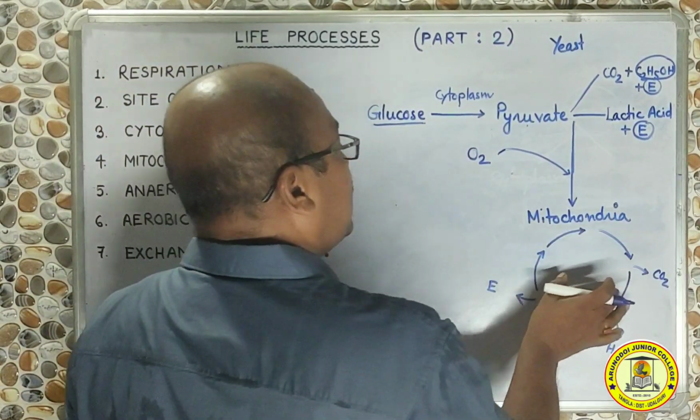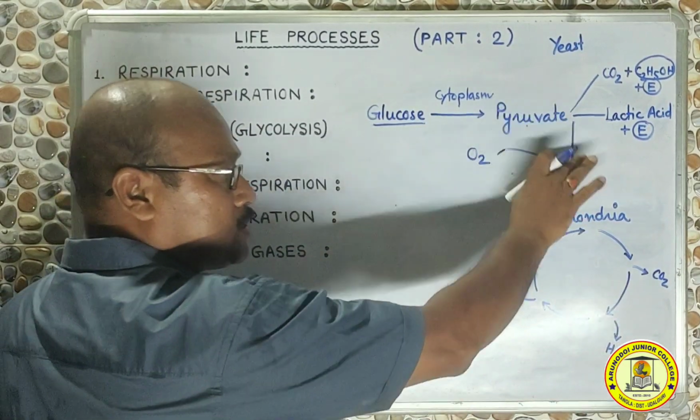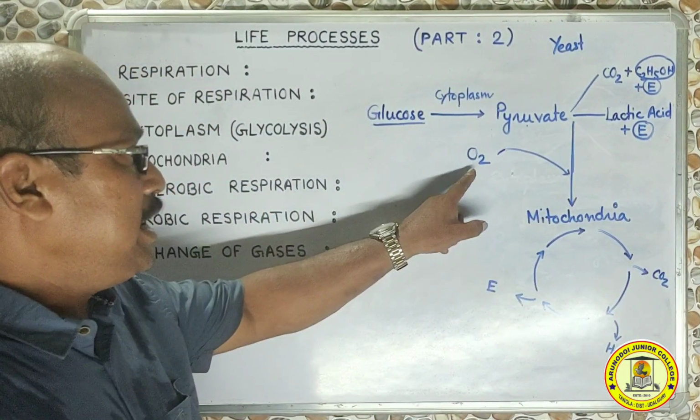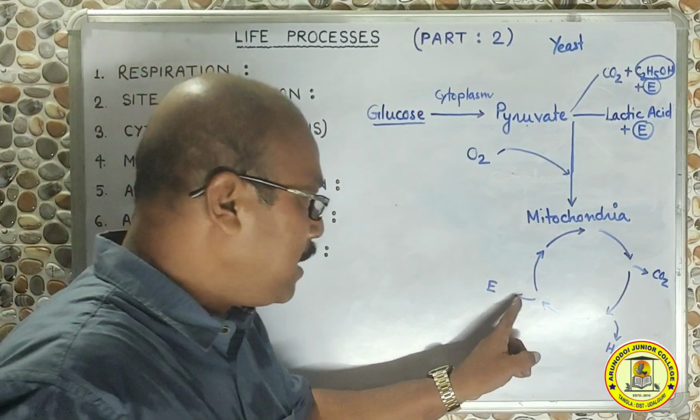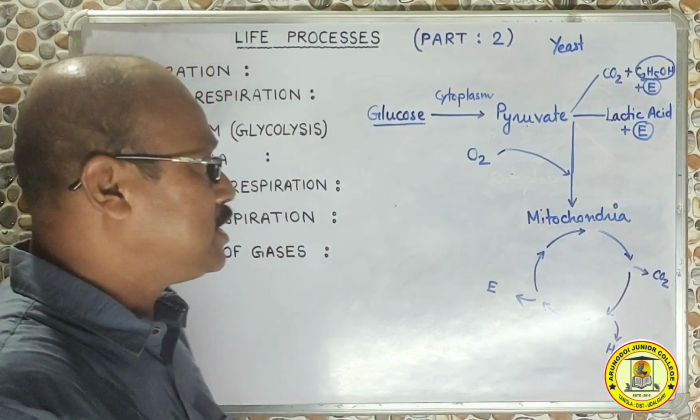As a result, pyruvate molecules are completely oxidized in presence of air to liberate energy besides producing water and carbon dioxide.